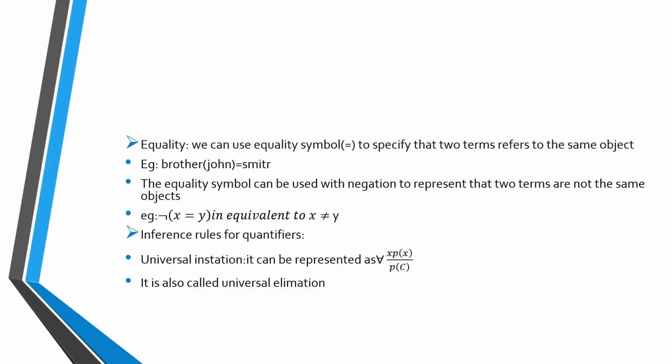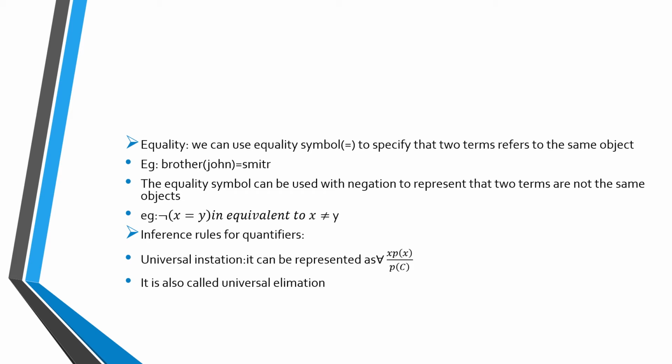Next we go to inference rules of quantifiers. Universal instantiation is represented as for all variable x, P of x, therefore P of c. Then it is called universal elimination. Universal elimination is used so that the new KB is logically equivalent to the previous KB. As per UI, you can infer any sentence obtained by substituting a ground term for the variable. It is a valid inference rule. It can be applied multiple times to the new sentences.